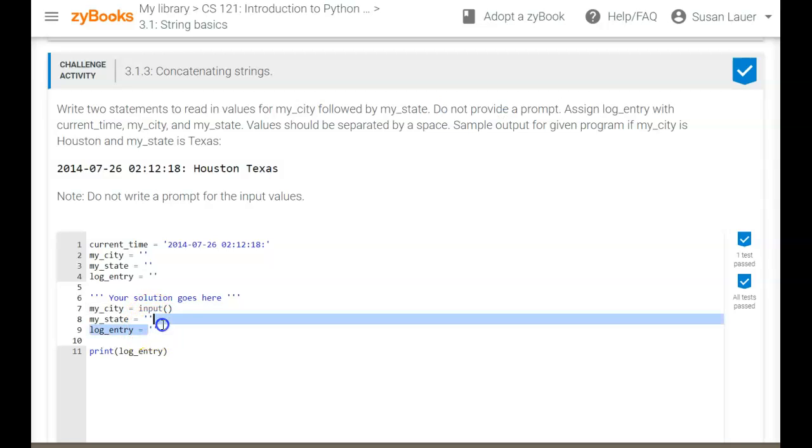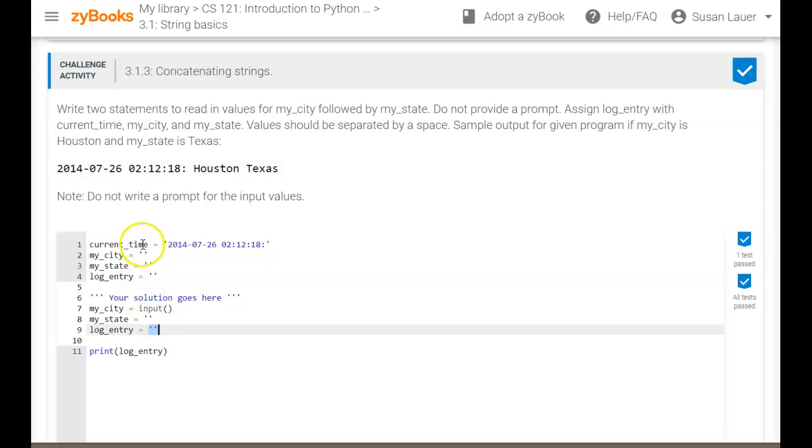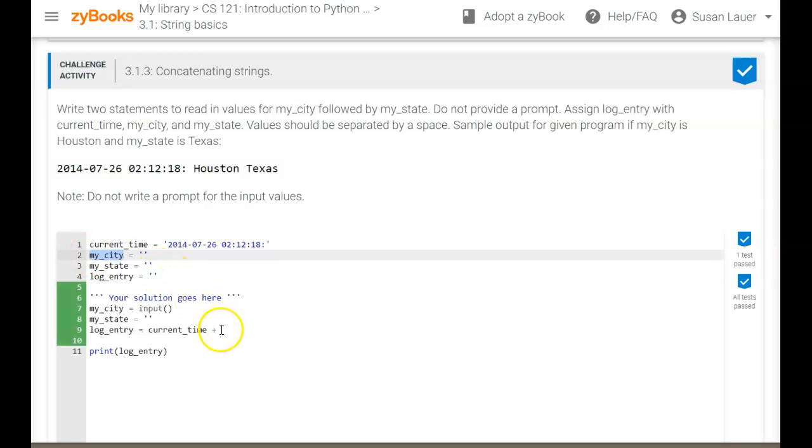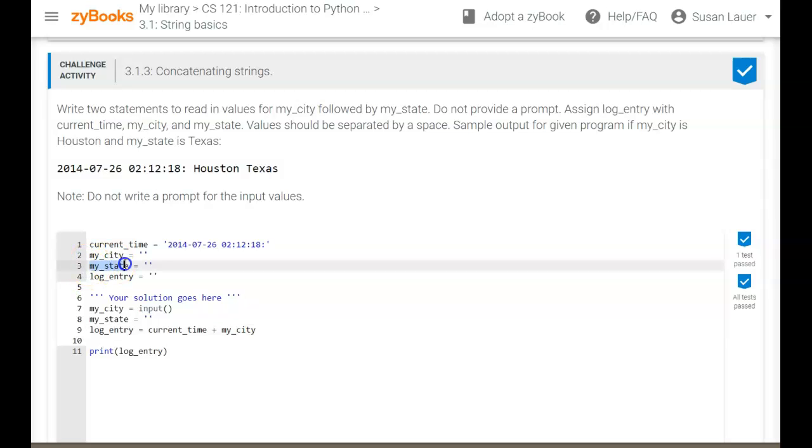And then the log entry is going to be a concatenated current time. What does it say? Current time, my city, my state. So I need current time plus my city plus my state. Now they've said the values should be separated by a space. These are not separated by a space.